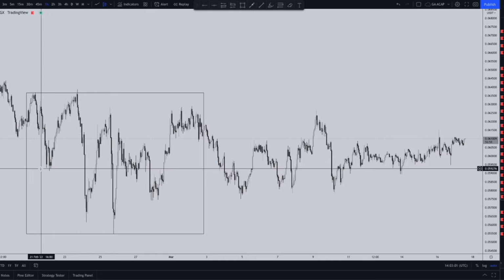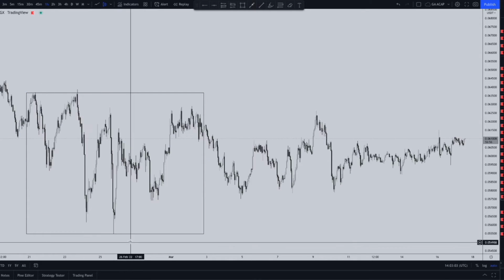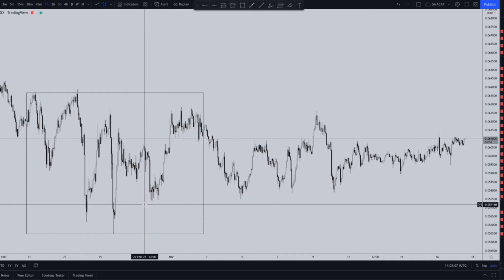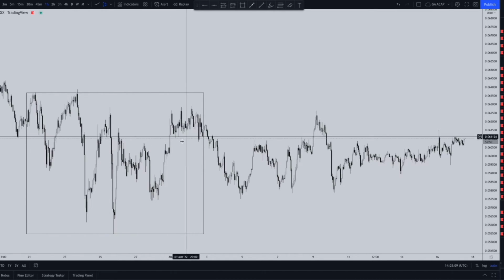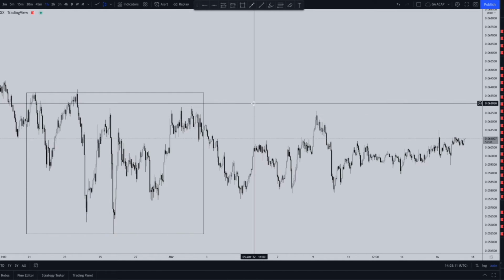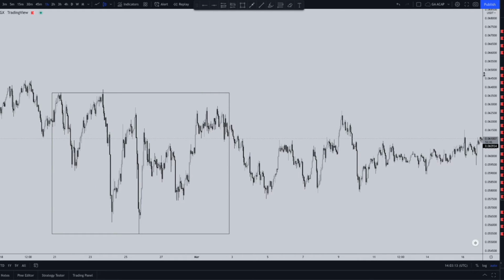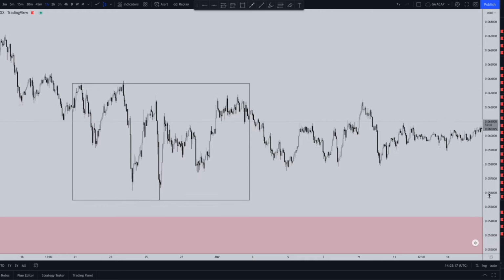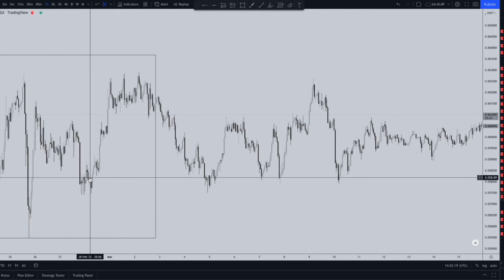So pretty much this would have been the selling climax, the secondary test, the spring. Pretty much the spring just liquidates all of this, and then we had the retest, and from the retest we would have had the sign of weakness. From the sign of weakness, we should have had the initial impulse. We should have had the initial pump towards upside, but looks like price did come back down, and looks like price did respect this demand zone over in this area.